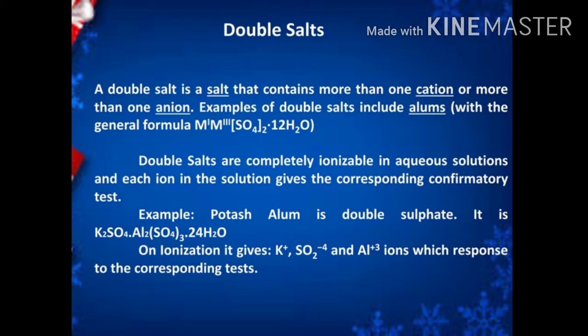If potash alum is ionized in the presence of water, it forms K+ ions, SO4 2- ions, and Al3+ ions. So this solution gives the test for K+ ion, SO4 2- ion, and Al3+ ion.